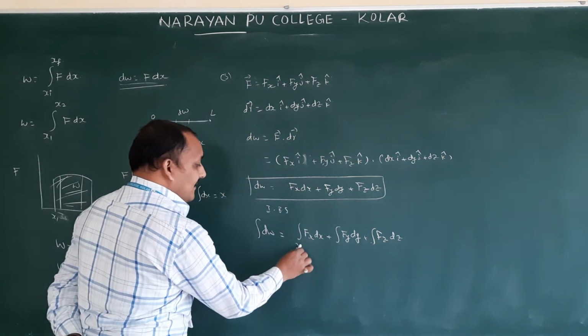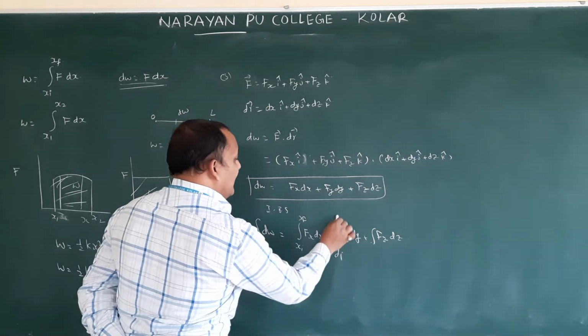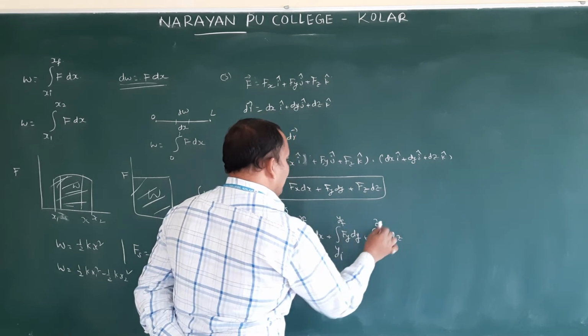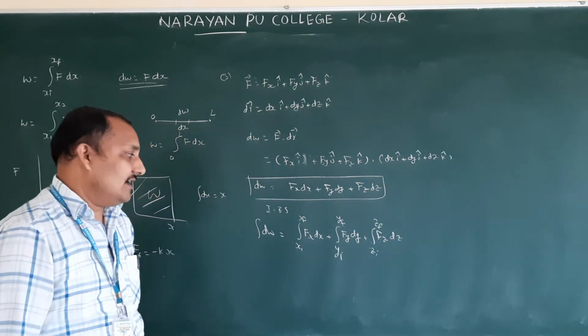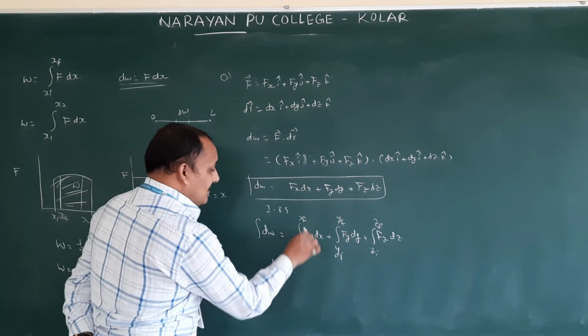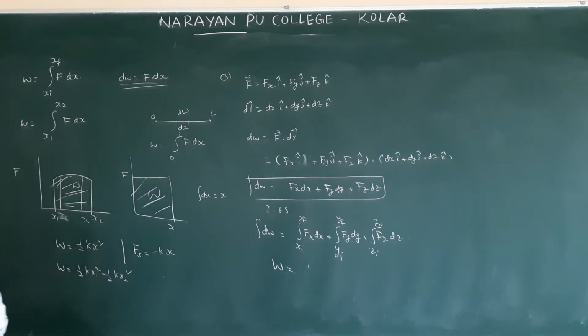Here x is varying from xi to xf, y is varying from yi to yf, z is varying from zi to zf, or x1 to x2, y1 to y2, z1 to z2. Integral dW is nothing but W. W is equal to, again this formula you have to write. That is the work done for small displacement.